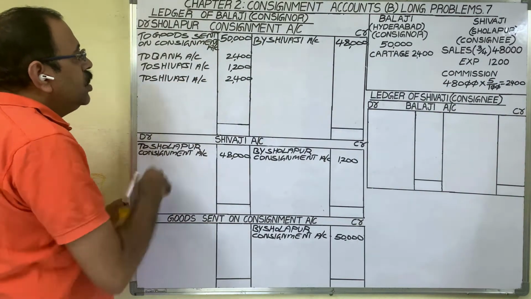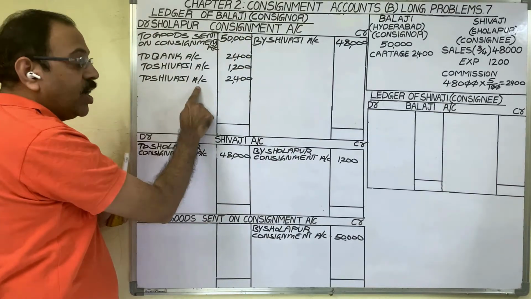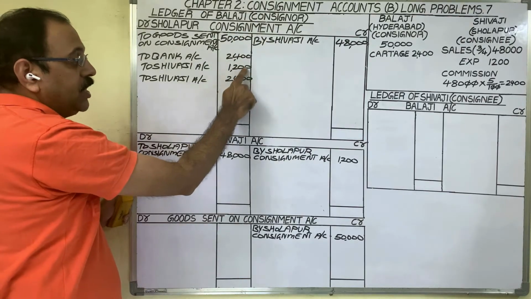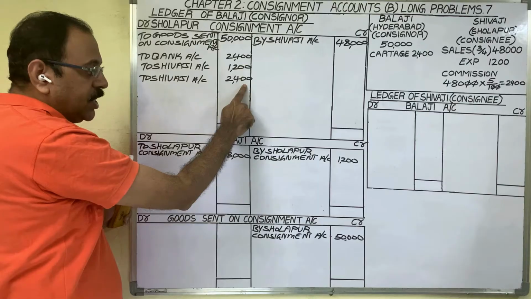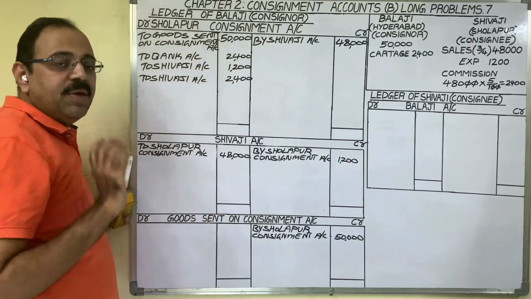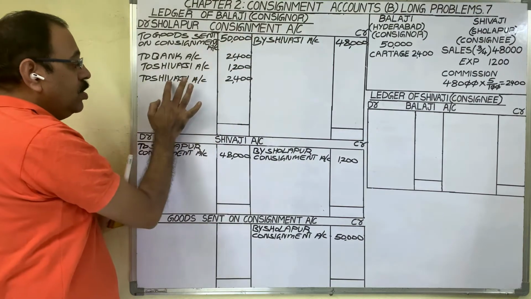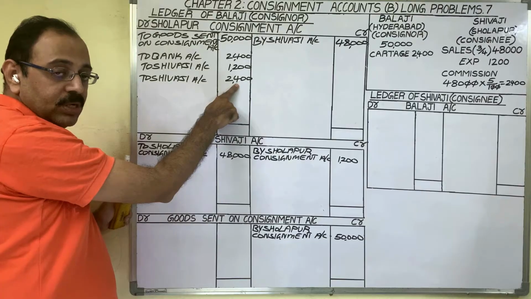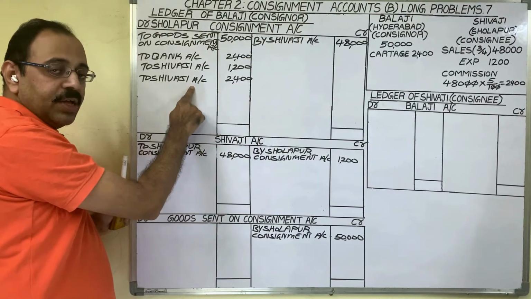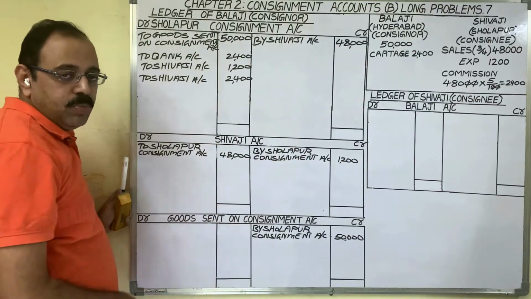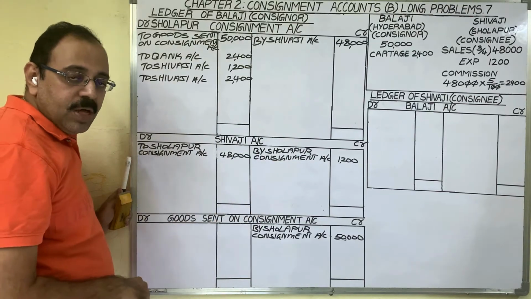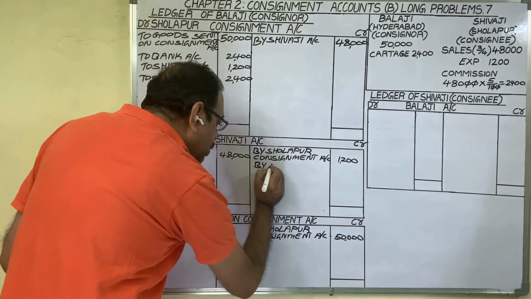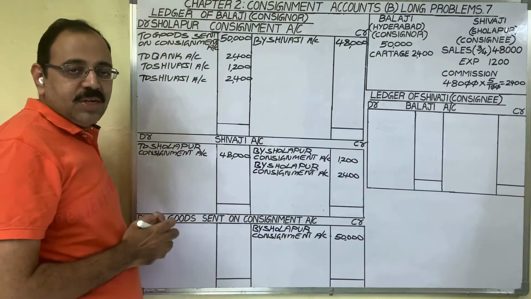So what is the entry? Sholapur consignment account debit to Shivaji account. Remember, in the consignor's books, for the consignee's expenses and for the consignee's commission, for both, the entry is the same: consignment account debit to the consignee's name. In Shivaji account also this entry we should post. In the journal entry, Shivaji account is credited. Therefore, in Shivaji account, credit side we should post. We debited Sholapur consignment account. That account name we should write here. By Sholapur consignment account.